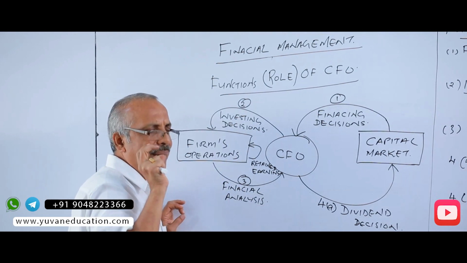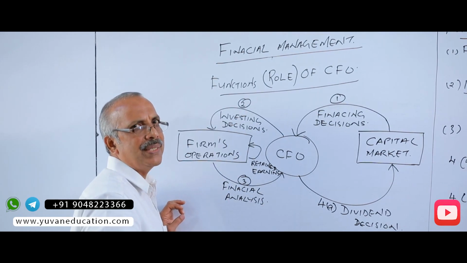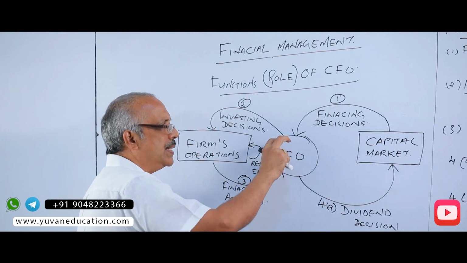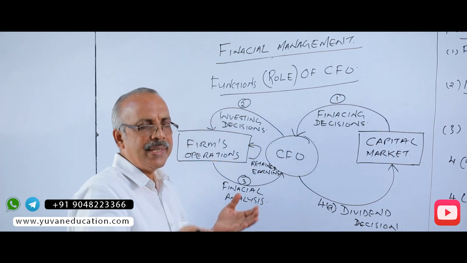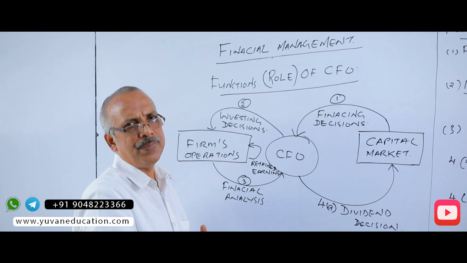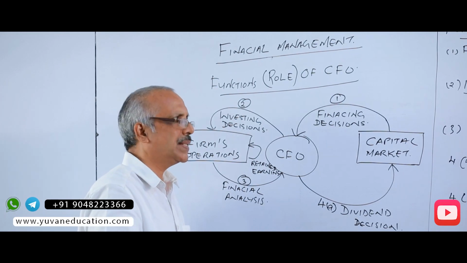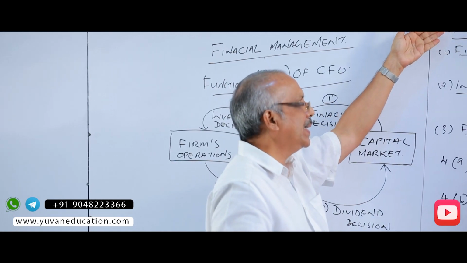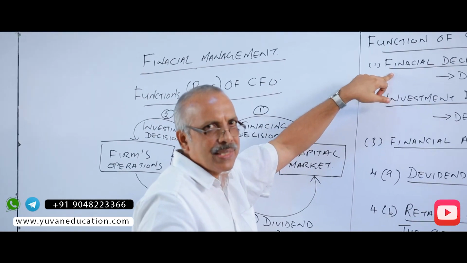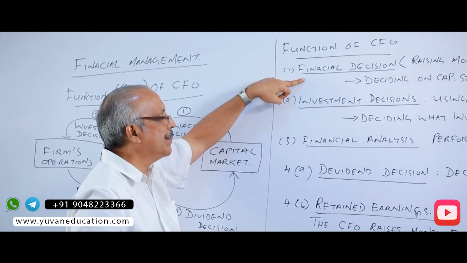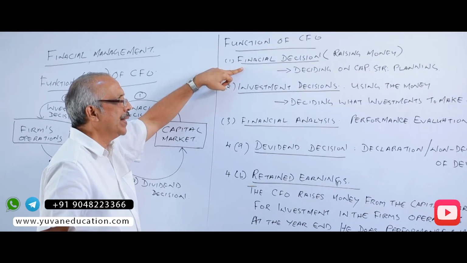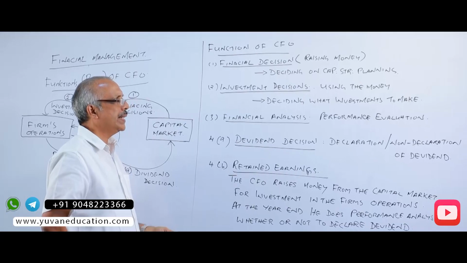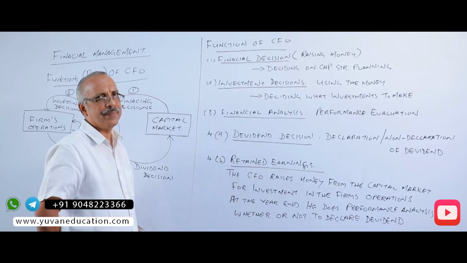These are the major decisions made by the CFO, and all these decisions are made keeping in mind the principle of wealth maximization. Therefore, the various decisions by the CFO are financial decisions, that is, deciding on capital structure planning.